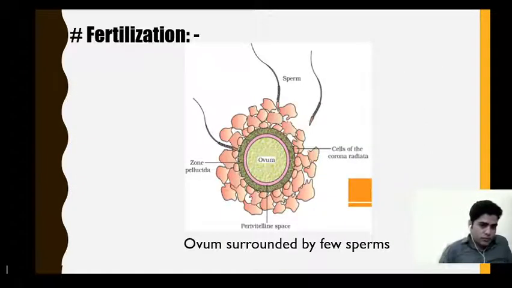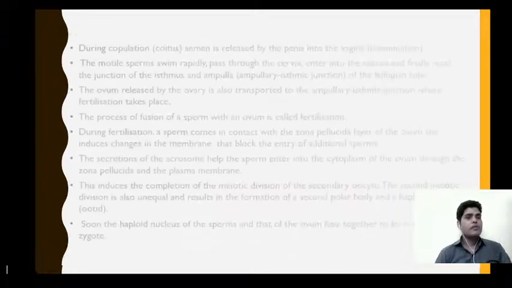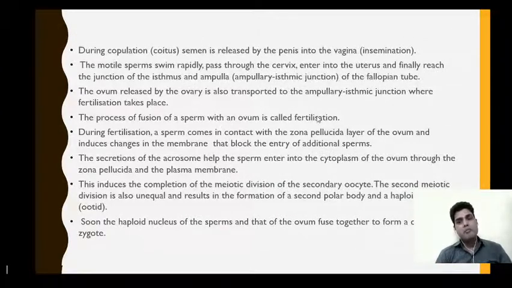Now we move to the last topic of this chapter, that is fertilization. Fertilization, what is fertilization? So fertilization is the fusion of male and female gamete. So fusion of male and female gamete is known as fertilization. Here in case of human, the fusion of male and female gamete, that is sperm and ovum. Now there are different steps which are involved in the fusion of male and female gamete. So what happens during fertilization?